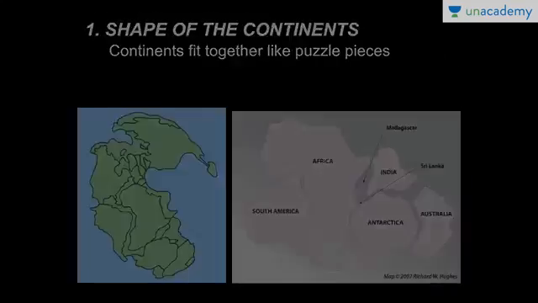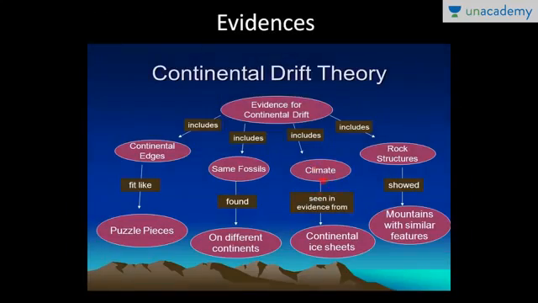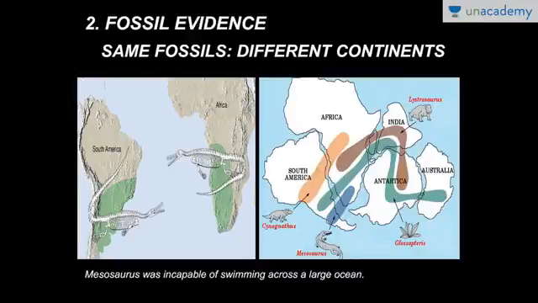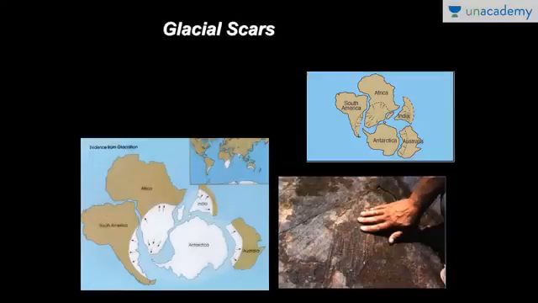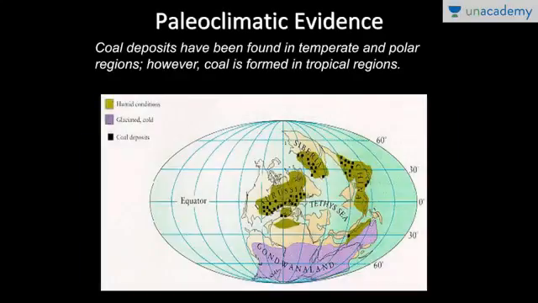Okay, now the third evidence is related to climate. Now see, in this climatic evidence, here you can see this one is the paleoclimatic evidence. Now see, coal deposits have been found in temperate and polar regions. Currently, coal is found in Siberia region. It is found in Russia region. It is found in the lower part of Gondwana land.